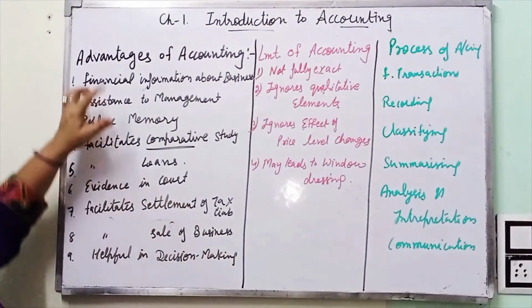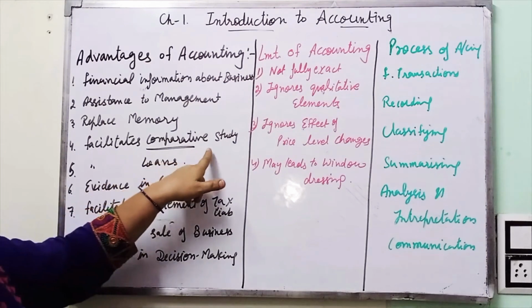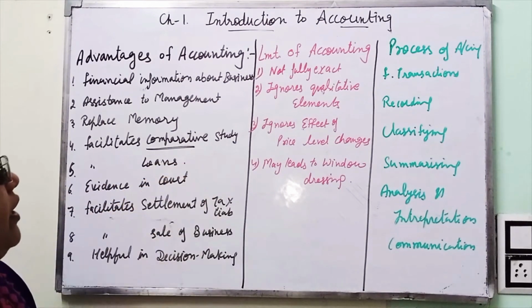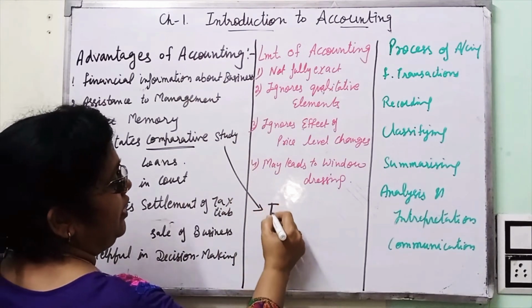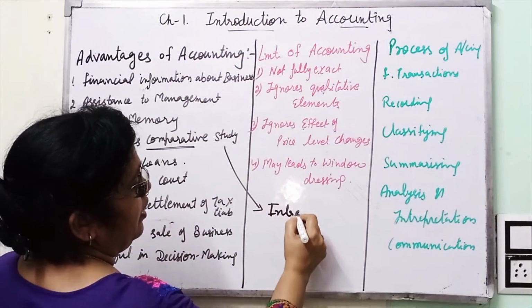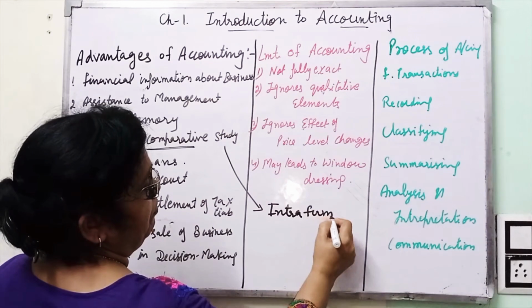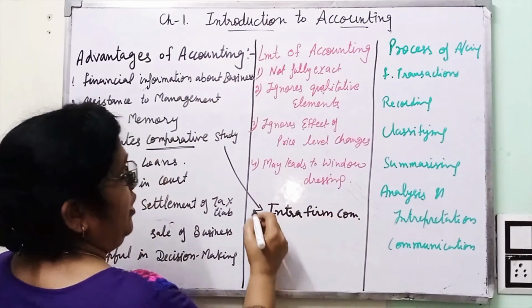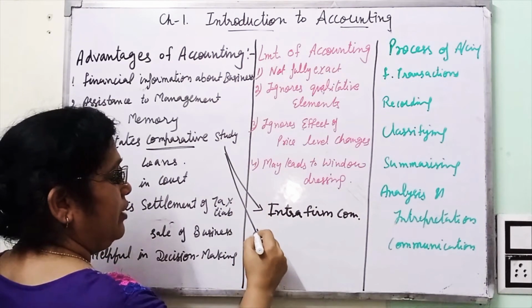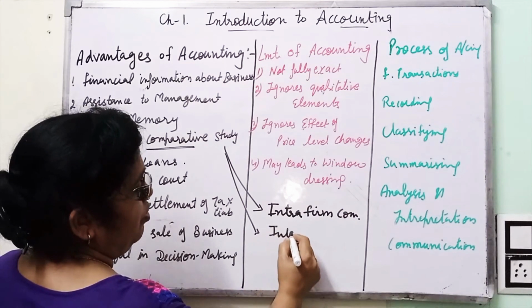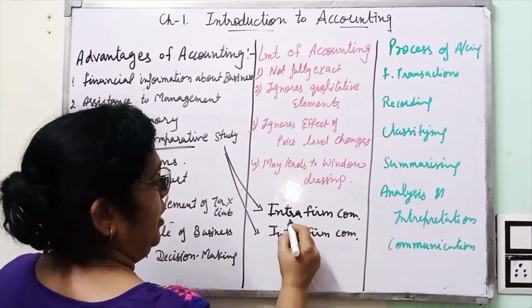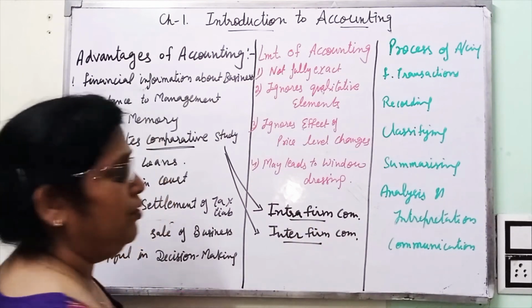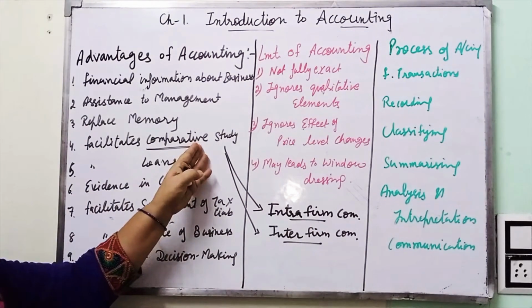In the same way, a businessman can compare his own accounts. If he is comparing his accounts with his own organization only, then it is known as intra-firm comparison. And if he has to compare with another organization, then it is known as inter-firm comparison. Intra-school, inter-school, the same way in case of accounting.